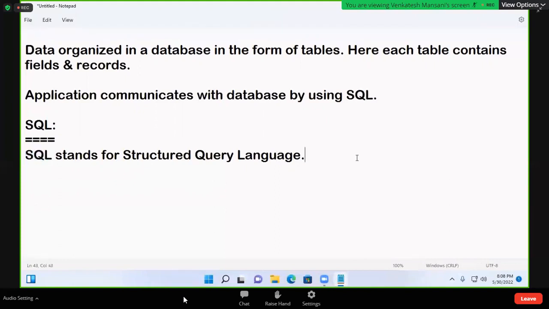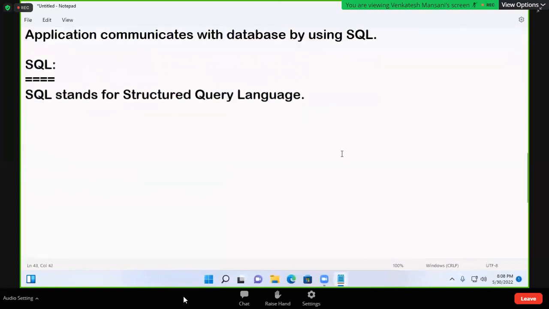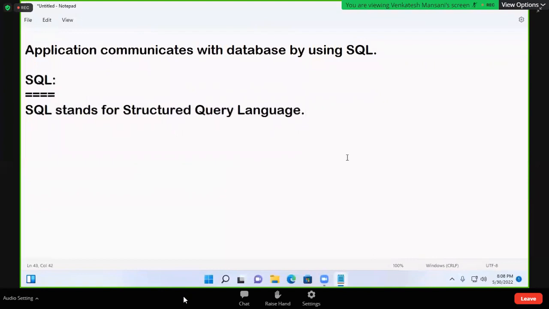Here many people get confused by terminologies: SQL, MySQL, PLSQL, Oracle, SQL Server. SQL is a language. Oracle is a database. Whenever we install database software, two parts are installed.